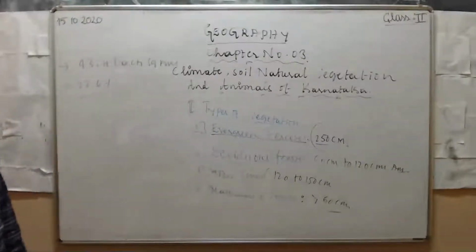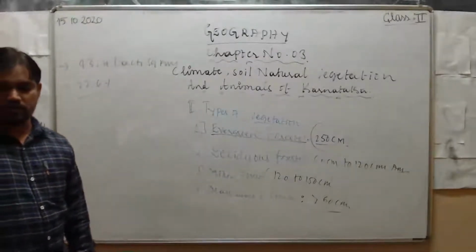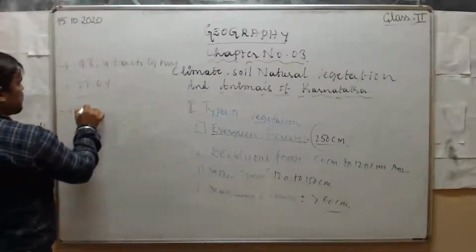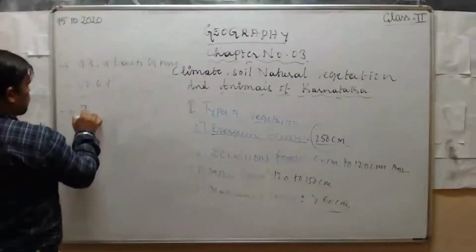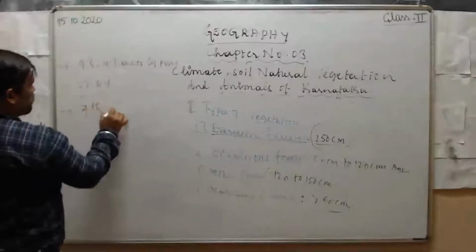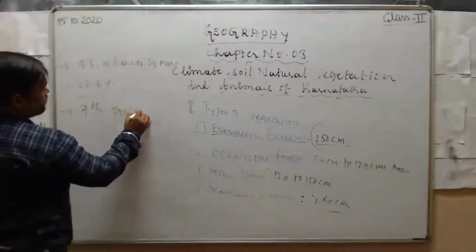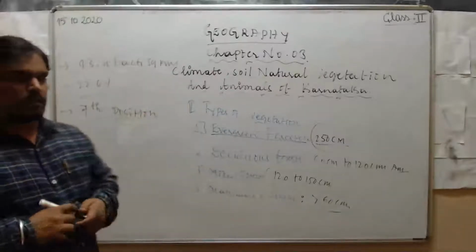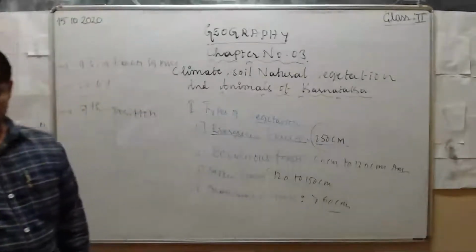Next, Karnataka occupies seventh place in the forest resources in the country. Our Karnataka occupies seventh position in forest in India. Okay.